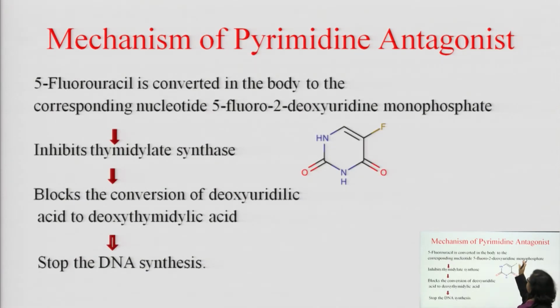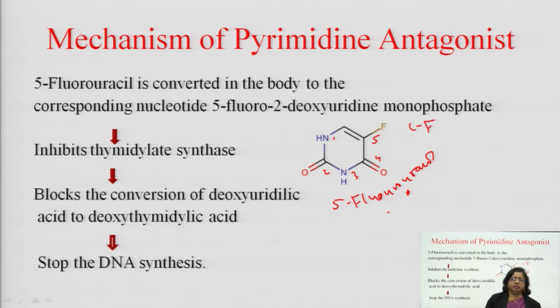Next is the pyrimidine antagonist. You see the example here: 5-fluorouracil, numbered 1, 2, 3, 4, 5. Here you see the bond between carbon and fluorine. This bond is the strongest bond because fluorine is the most electronegative atom. So, it is not easy to break this bond. This is a highly strong bond, you can't break this carbon-fluorine bond.